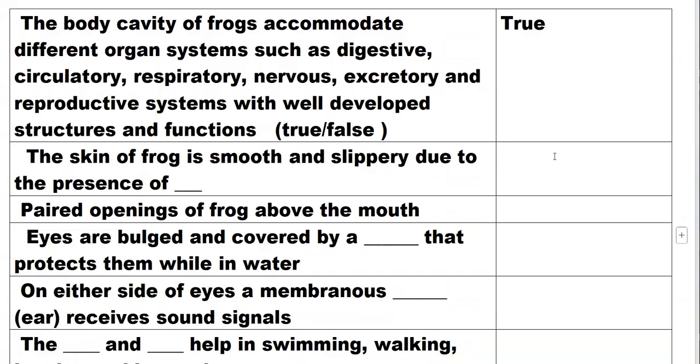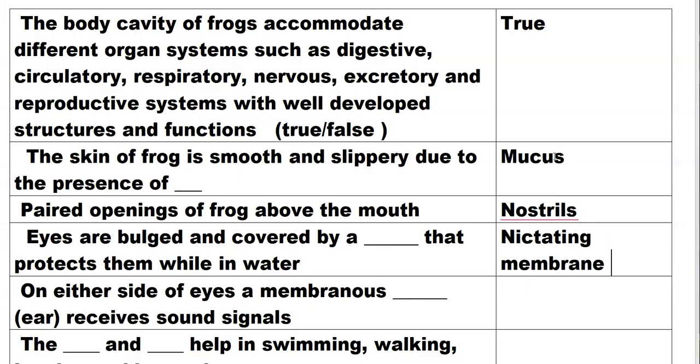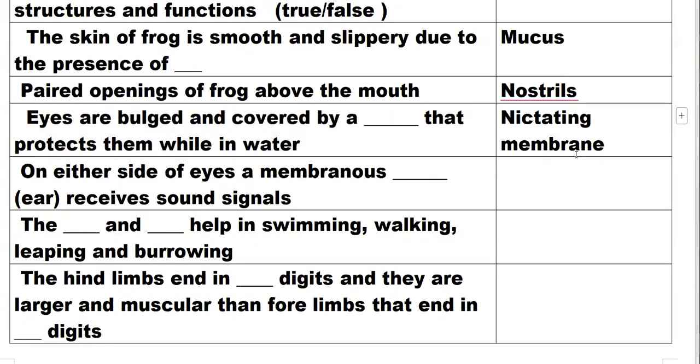The skin of a frog is smooth and slippery due to the presence of mucus. Above the mouth, there is a pair of nostrils. The eyes are bulged and covered by a nictitating membrane that protects them while they are in water. On either side of the eyes is a membranous tympanum, which is called the ear and receives sound signals.